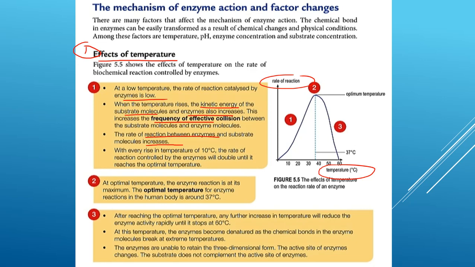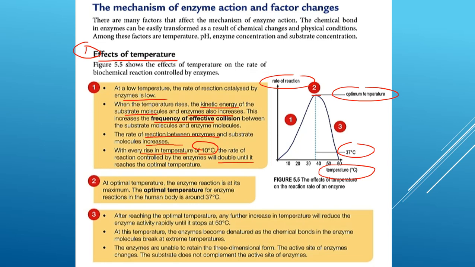Okay? So, what happens next is the rate of reaction between the enzyme and substrate molecules also increases. So, with every rise in temperature of 10 degrees Celsius, the rate of reaction controlled by the enzyme will be double. Okay? Until it reaches the optimal temperature. Maksudnya dengan pertambahan 10 darjah Celsius, kadar tindak balas itu akan meningkat double lah. Sehingga dia mencapai suhu optimum di sini. Okay, this is optimum temperature iaitu 37.